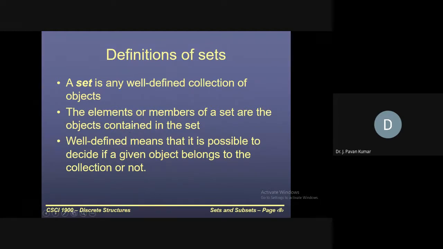Yes, sir. Understood. Next, the elements or members that we have in the set are nothing but the objects contained in the set. The second point: elements or members of a set are the objects contained in the set. And as we have discussed, well defined means it is possible to decide deterministically whether that object belongs to the set or not.